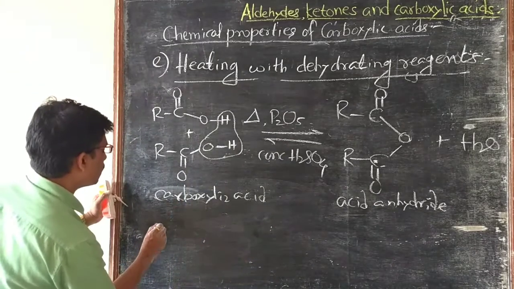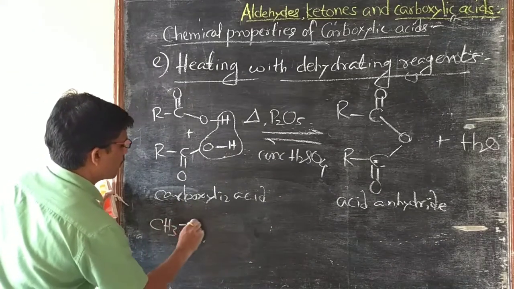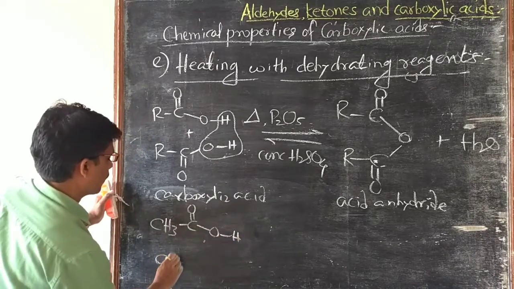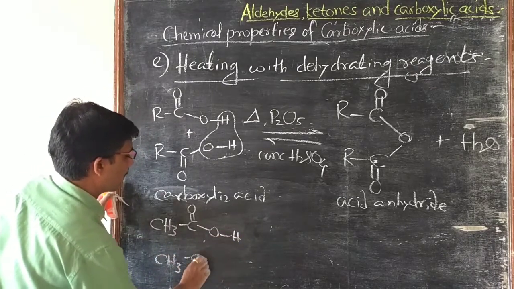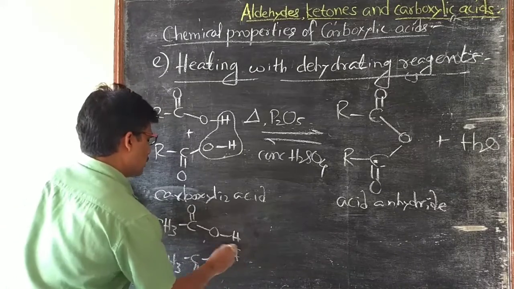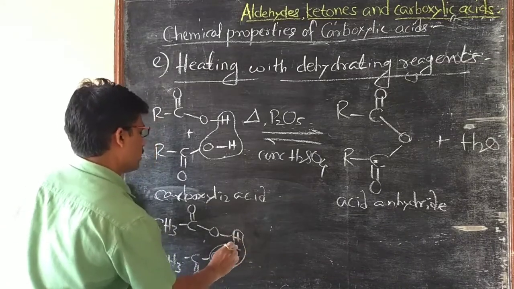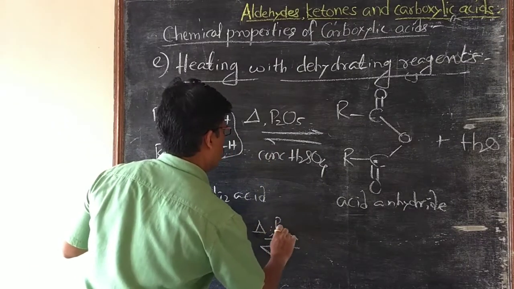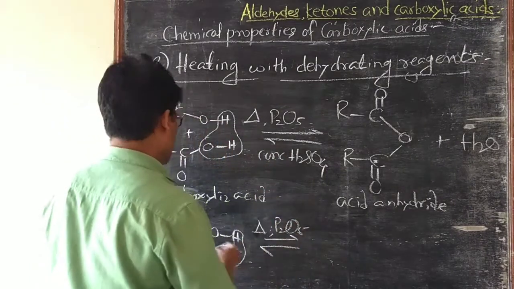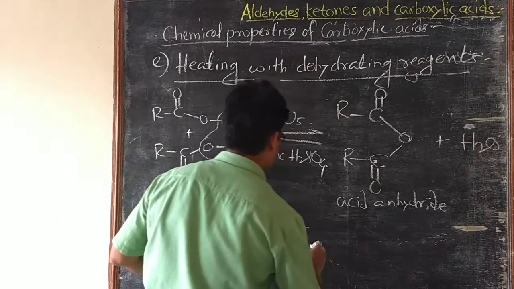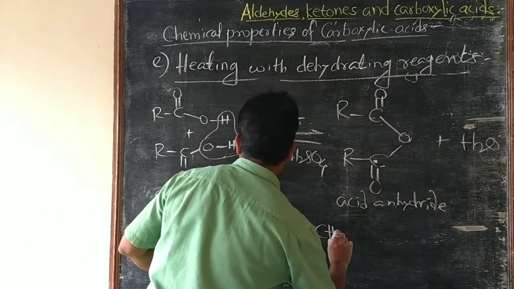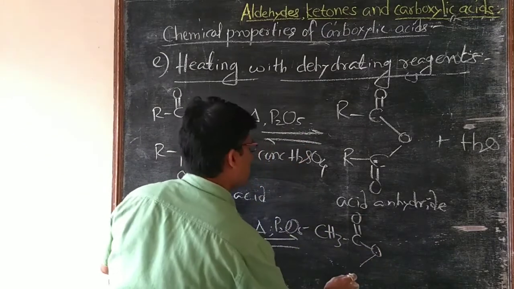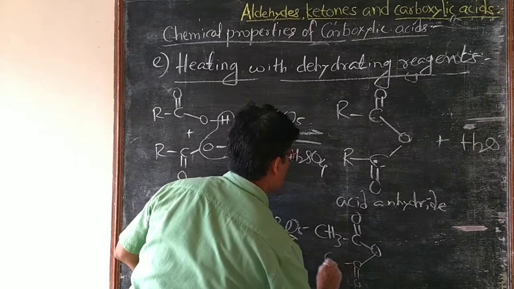For example, acetic acid when heated with P2O5 or concentrated H2SO4 gives its corresponding CH3COO, and here C double bond O CH3.